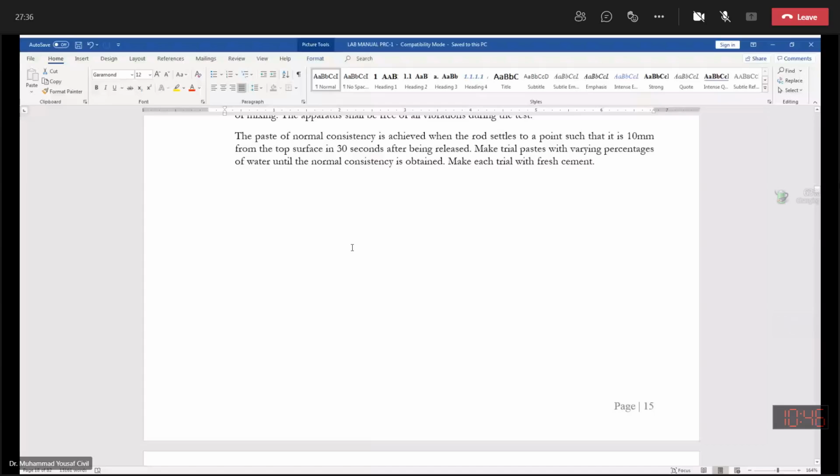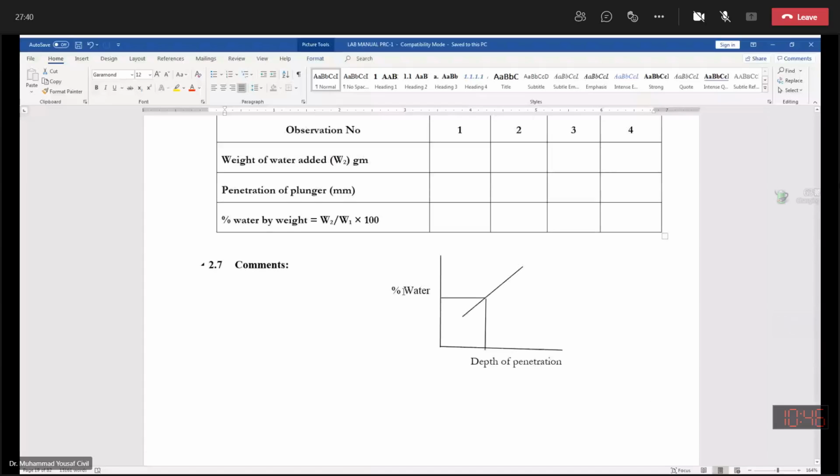Then what will you do? You will draw a graph of percentage water against depth of penetration. By interpolation, or through the graph, you can get the required percentage of water to produce the standard consistency.